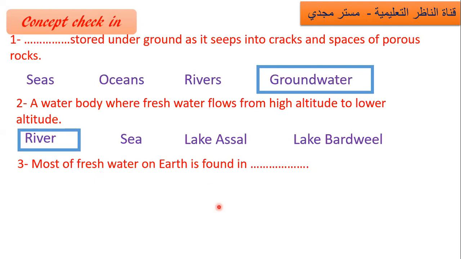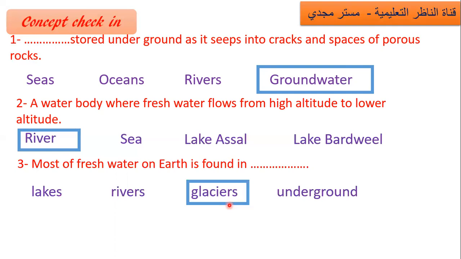Question number 3. Most of fresh water on Earth is found in what form? In which state? Okay. So, lakes, rivers, glaciers, underground. Most of fresh water. What do you say? Yes, excellent. Glaciers.